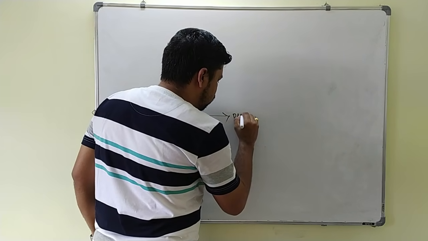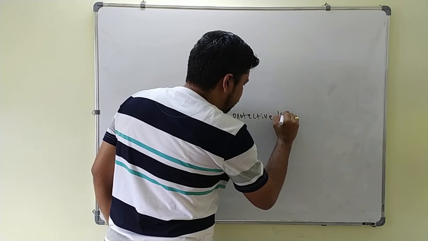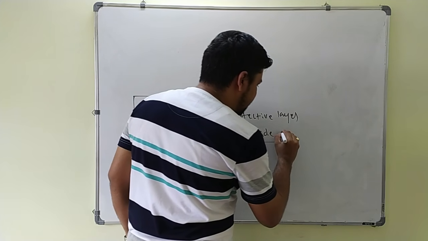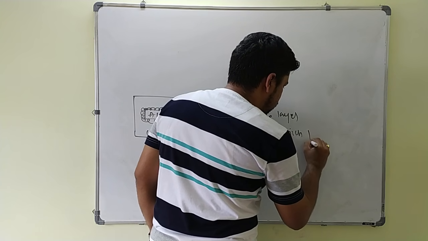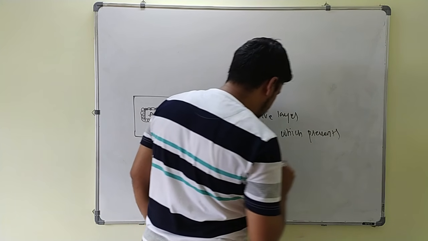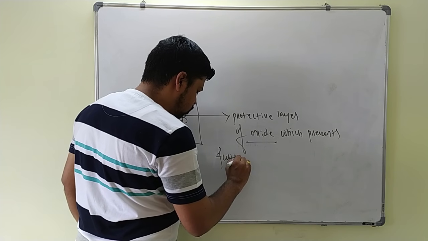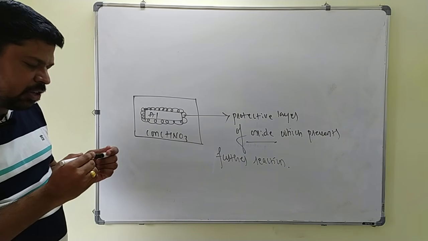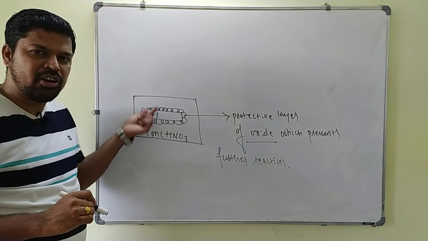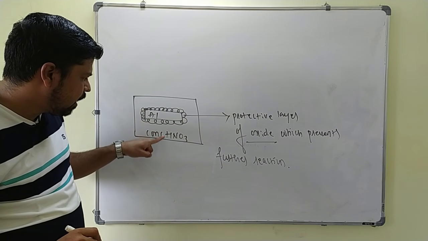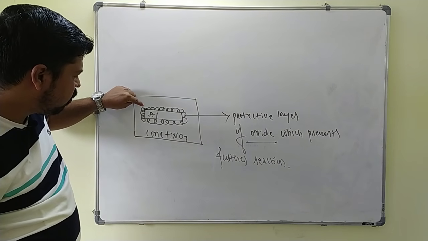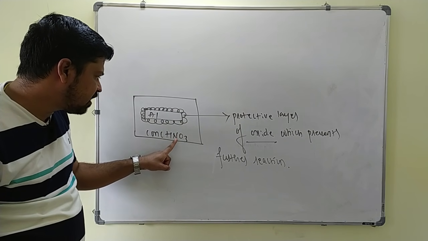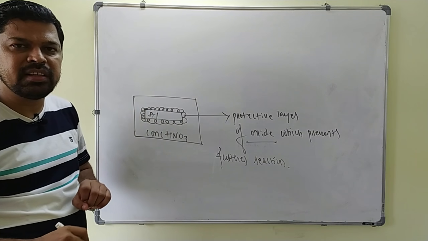Protective layer of oxide, which prevents further reaction. Why are they not dissolved in the concentrated HNO3? Whenever they are kept in the concentrated HNO3, they form a protective layer of oxide on their surface. This protective layer of oxide prevents the further reaction between HNO3 and these metals.